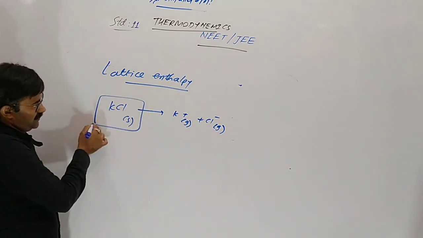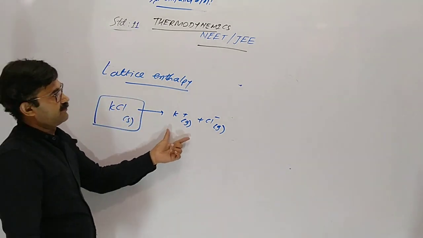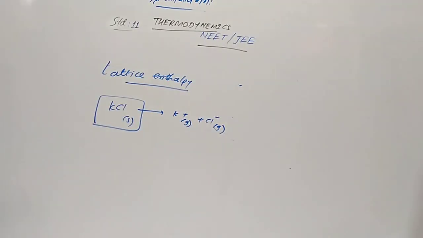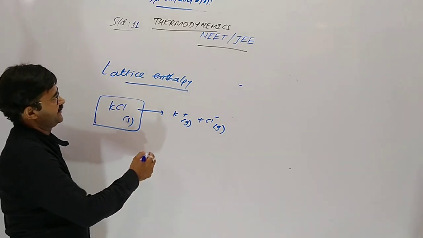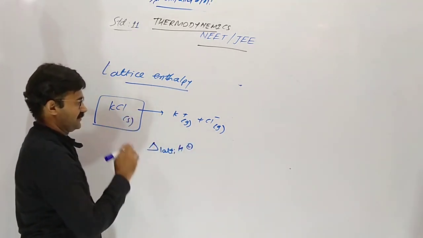When the constituent particles of 1 mole of an ionic compound are completely isolated into the gaseous phase, the heat needed is called lattice enthalpy.